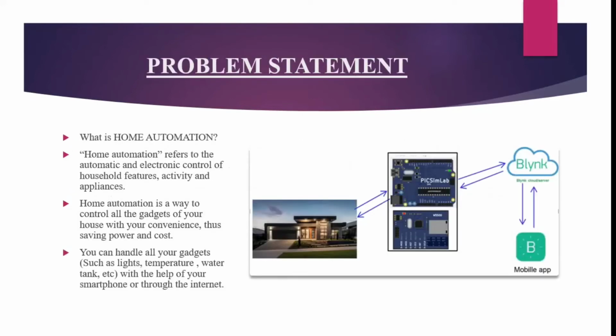Now, problem statement. What is home automation? Home automation refers to the automatic and electronic control of household features, activity, and appliances. Home automation is a way to control all the gadgets in your house at your convenience, thus saving power and cost. You can handle all your gadgets such as light, temperature, water tank, etc. with the help of your smartphone or through the internet.